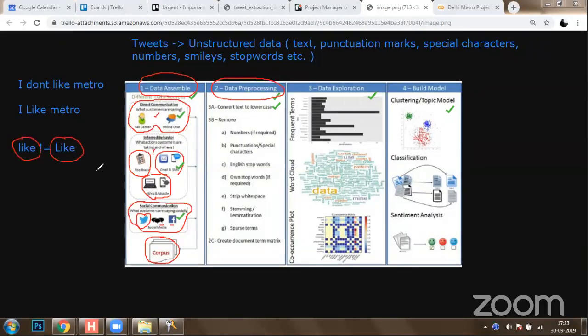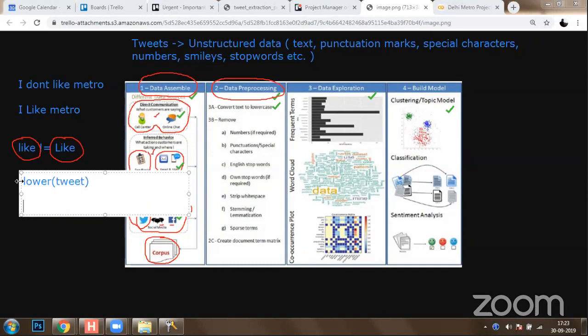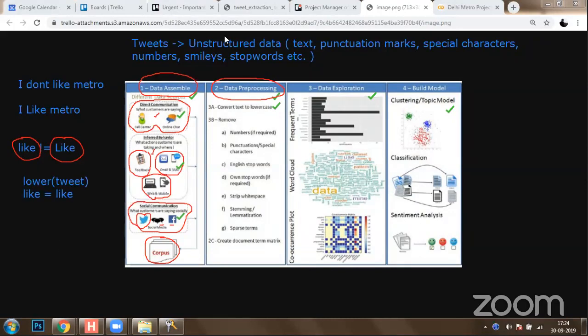So we need to convert these words into lowercase. There is a function known as lower, to which you can pass your tweet. Once you do that, both keywords Like and like become like, equal to like, so they are treated as the same unique keyword. If we pass the tweet to lower, both of these will be equivalent.